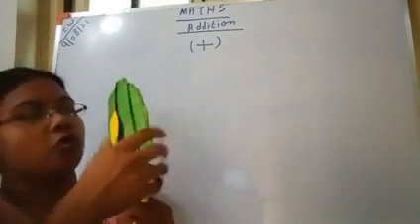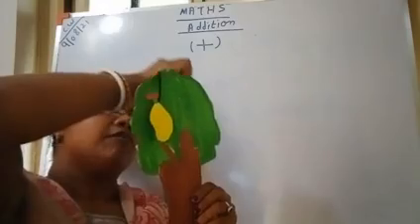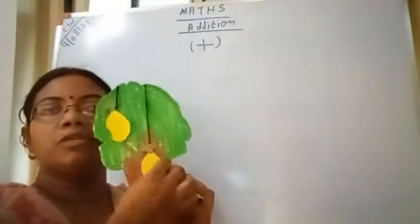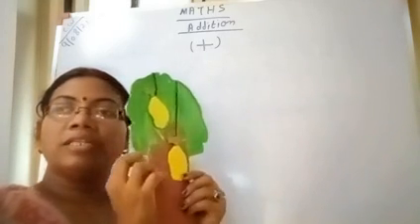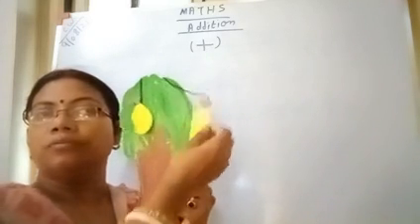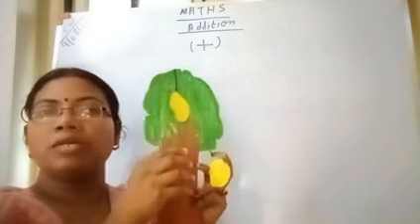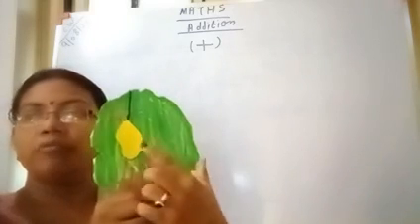Now suppose only 1 mango grows. After some time, 1 more mango has grown. How many mangoes are there now? 1, 2. First, 1 mango was there, only one mango.